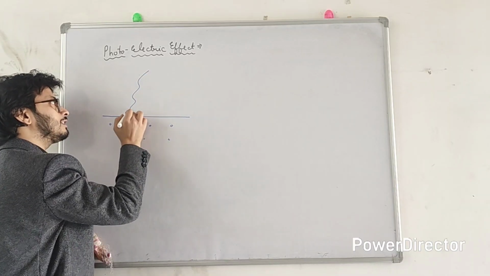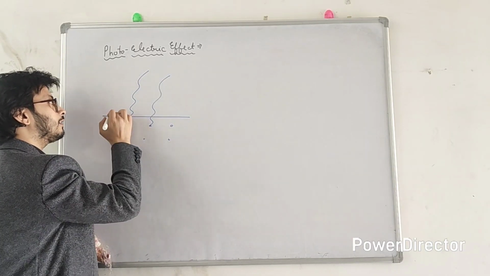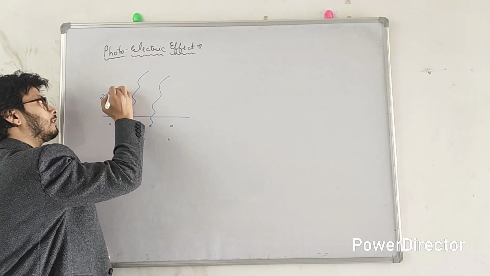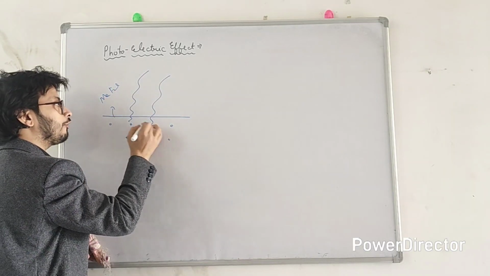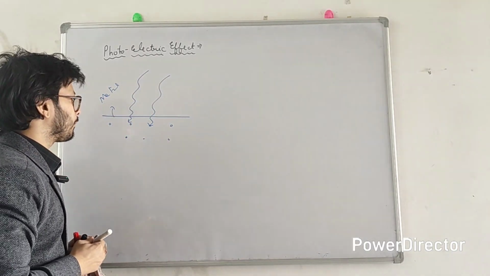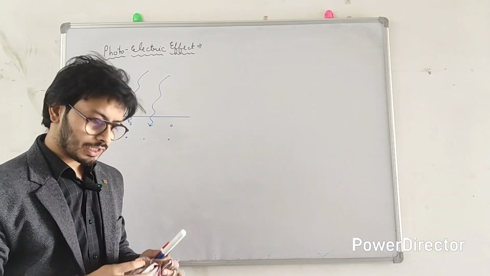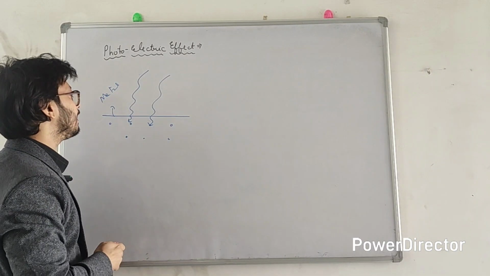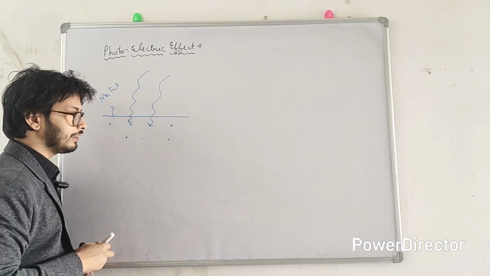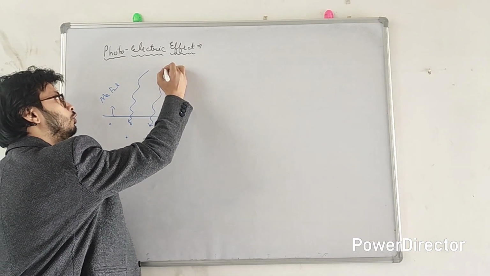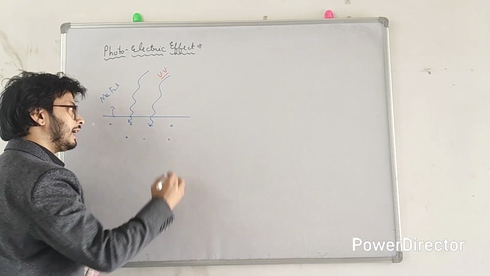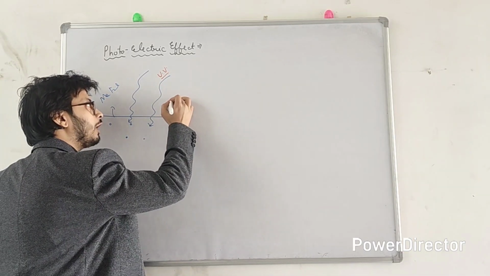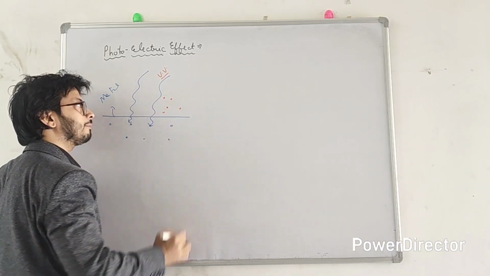of sufficient energy hits the metal surface, suppose this is a metal surface and this is light of sufficient energy, or forget about sufficient energy as of now. Whenever light hits the metal surface, he experimented with UV light only. Then electrons come out of the metal surface.